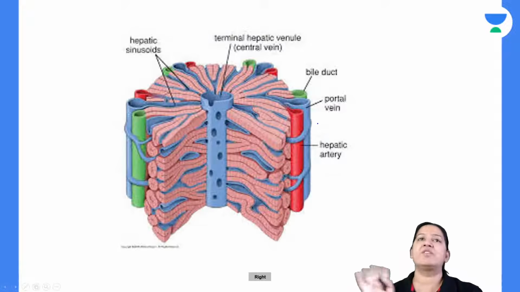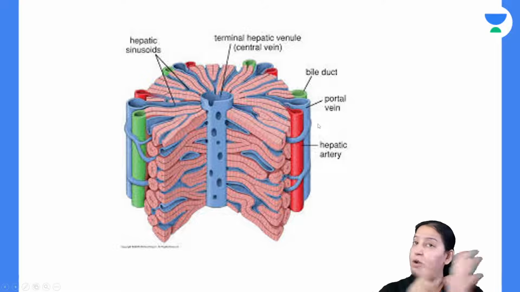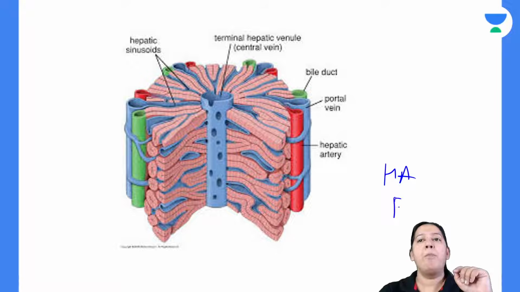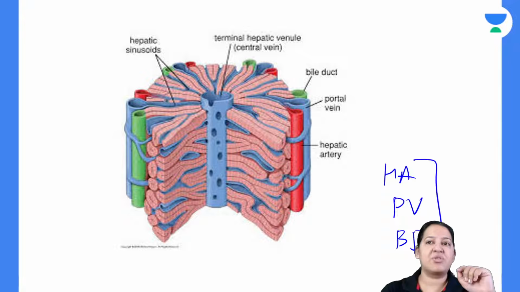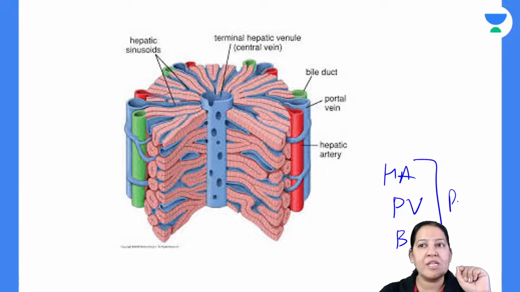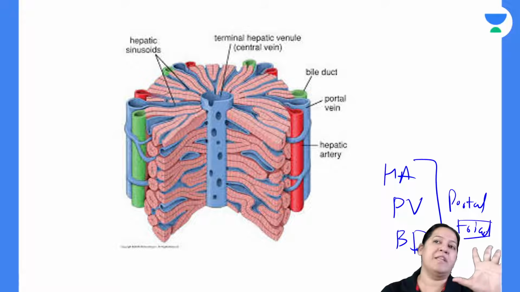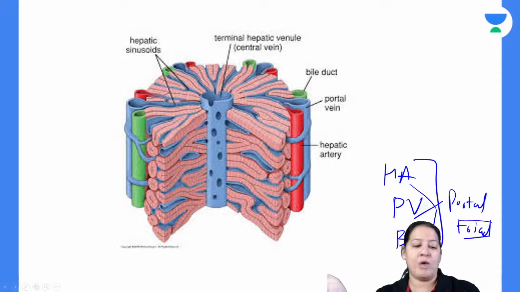So it is a triad which is always traveling together. The three things always travel together. The three best friends, you cannot separate them. Hepatic artery, portal vein and bile duct. These three always travel together. It is known as portal triad. That's why it is known as triad. It is a tripod. You cannot separate them. Not only these, their branches also always travel together.